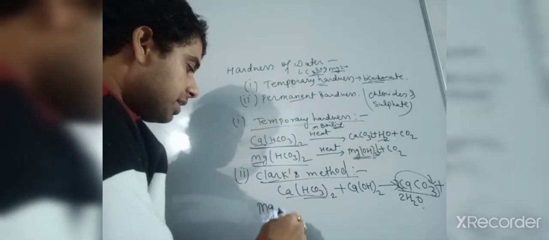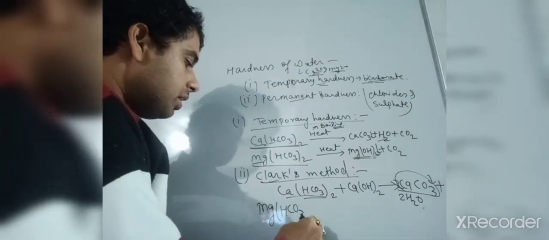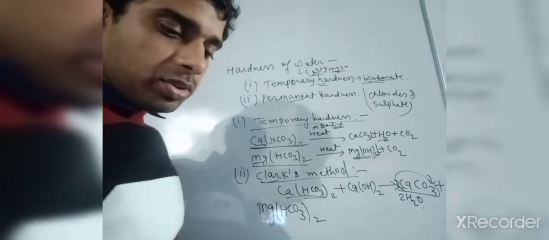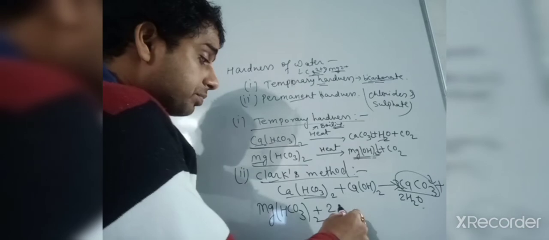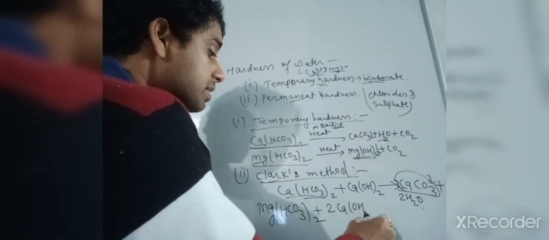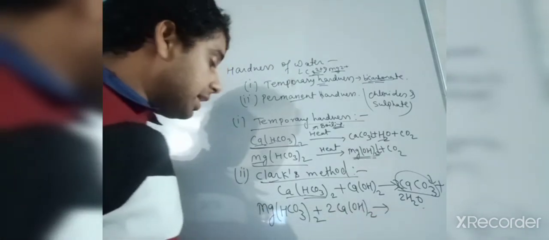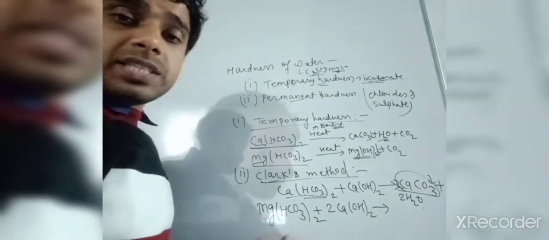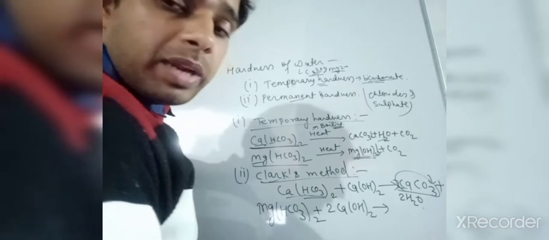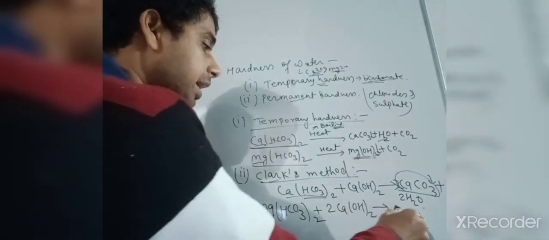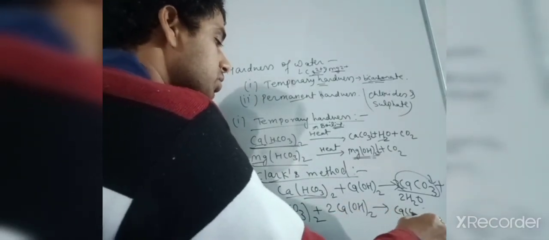Now the second one is magnesium hydrogen carbonate, Mg(HCO3)2. If I react it with 2 Ca(OH)2, it will give magnesium hydroxide, one of the insoluble hydroxides, and it will also give CaCO3.